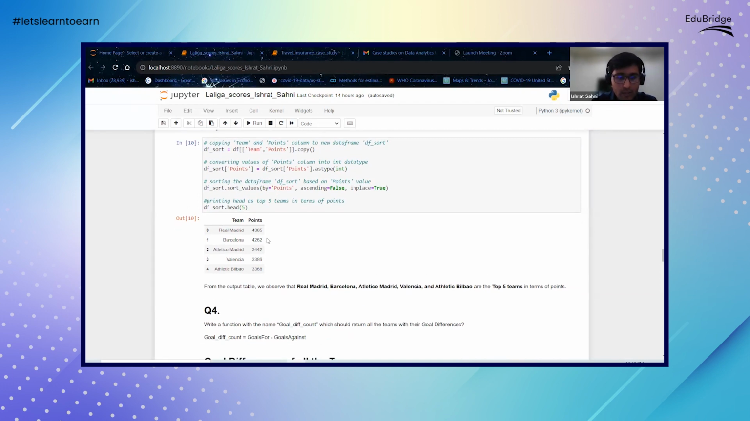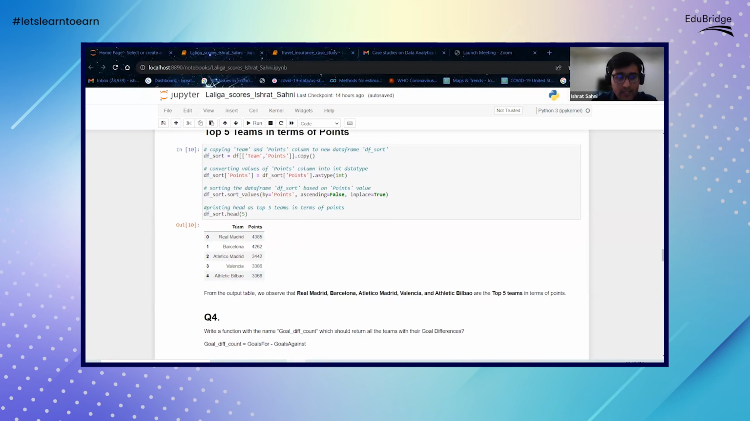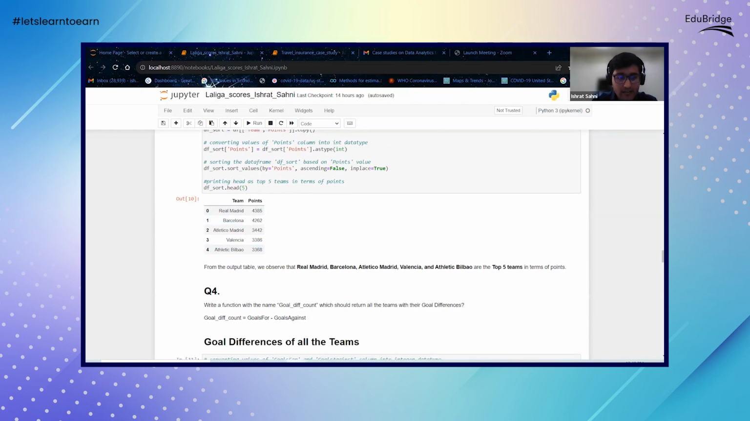And then we do a simple sort values. What it's going to do is that all the top 5 teams with the highest points are going to come at the start of the data. And then we simply do a head, which is going to give you the top 5 observations. We mention 5 here so that it tells you that you need only 5 observations.